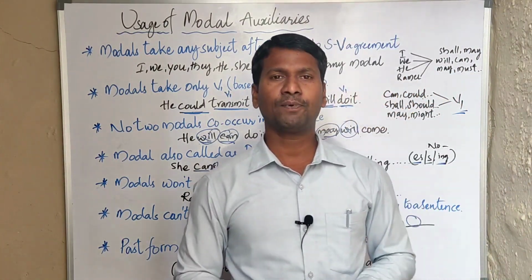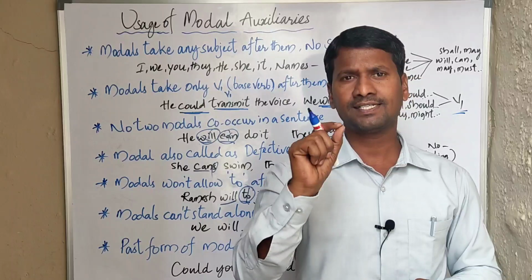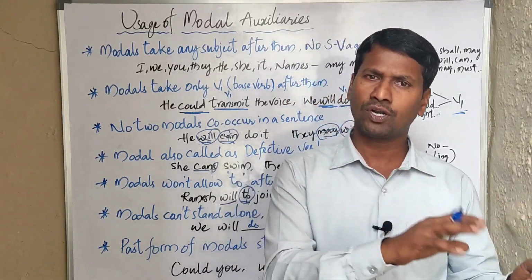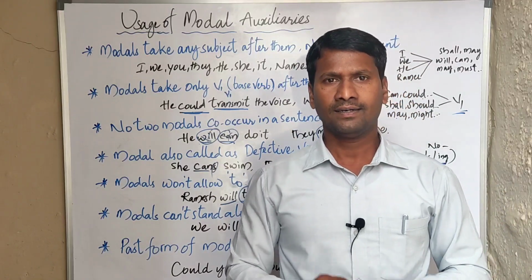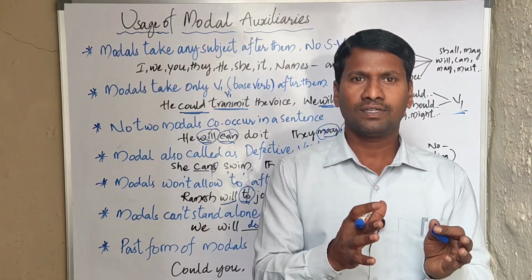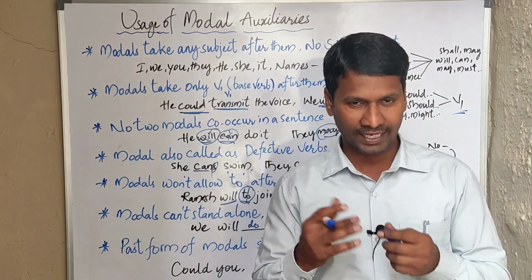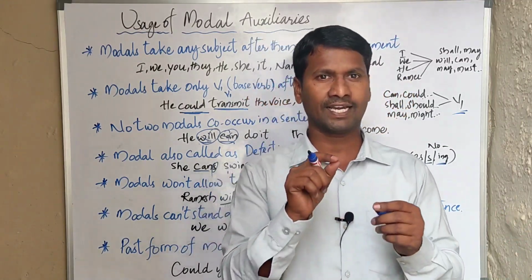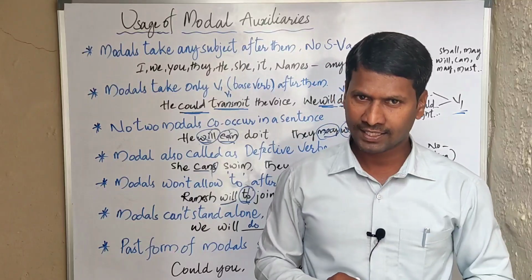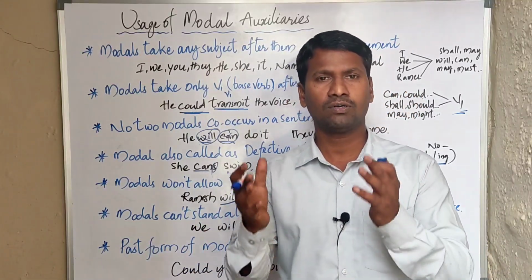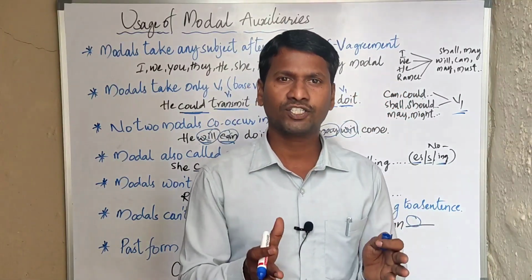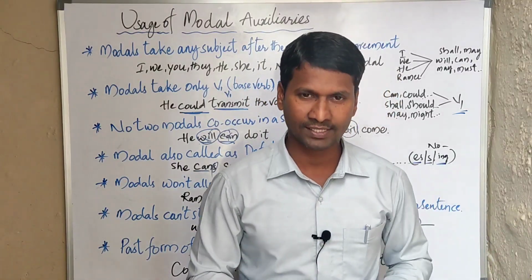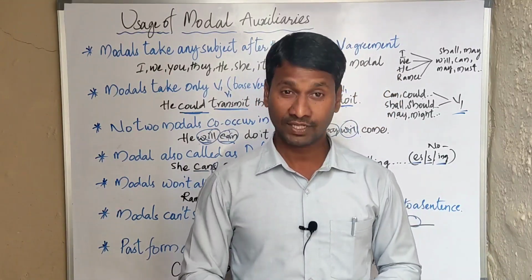Well, this is the topic of modal auxiliaries. Of the 13 auxiliaries in total, 4 are considered semi-modal auxiliaries, and these 4 are also called marginal verb forms, because they sometimes act as main verbs. That's why we consider them semi-modal auxiliaries. So this is the topic about modals, their functions, and what to follow when we use modal auxiliaries. Hope you understand. Thank you for watching.